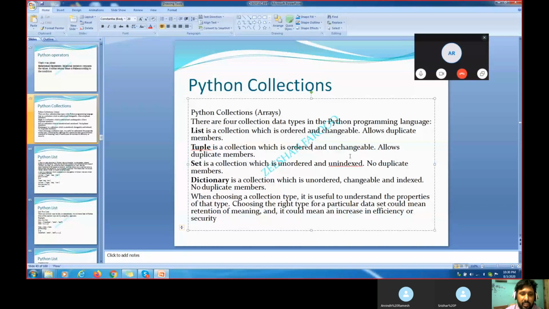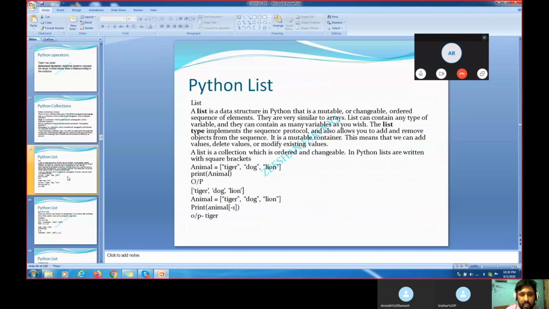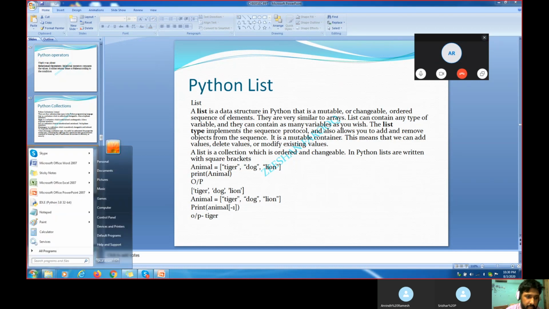A dictionary is a collection item which is unordered and changeable. But how do we define the list? Suppose, for example, I put animal, and in that animal I put tiger, dog, and lion. How do we execute it? When we execute, the list will be represented with brackets, and the output will be like this. How do we get the output in Python, and how do we execute the Python program? Let's see it practically now.